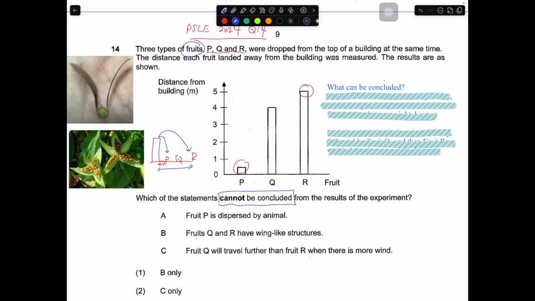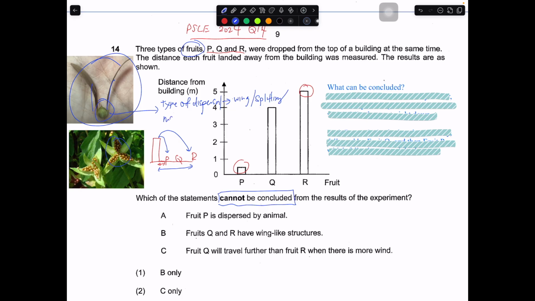they never tell you what type of fruit it is. It could most likely be a wing fruit that is dispersed by wind, so you have the wing-like structure, or it could even be a splitting fruit, where the fruit is dispersed by splitting action, and then from there they find out how far they can disperse from the parent plant, or it can be the mass of the fruit. There are actually a lot of variables that they could be investigating, but it was not stated. So it could be the type of dispersal. In this case, most likely wind or splitting. They did not mention.